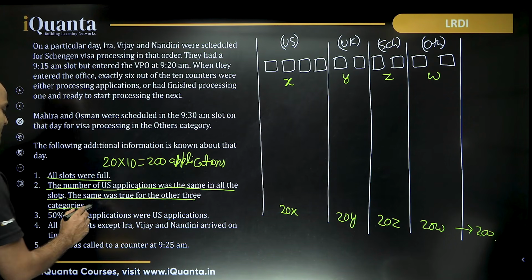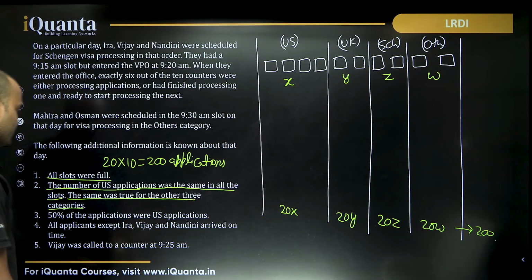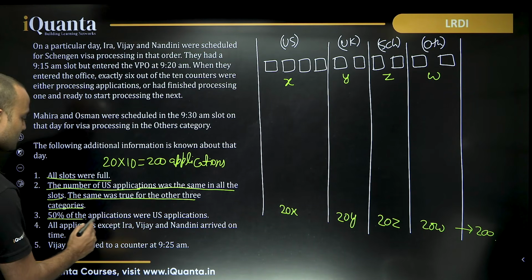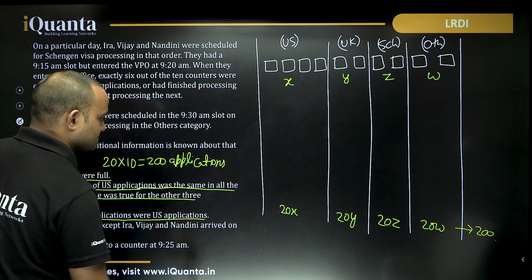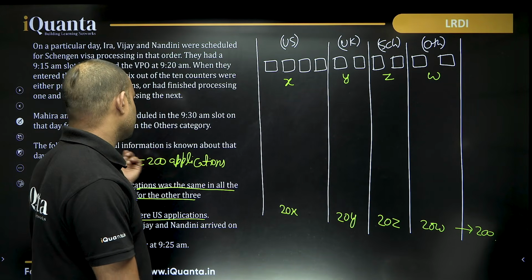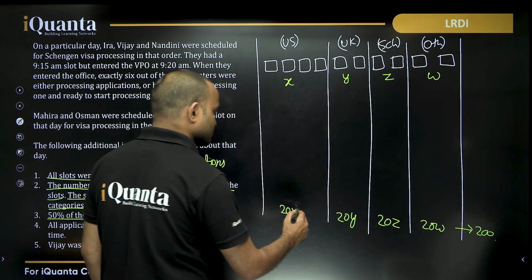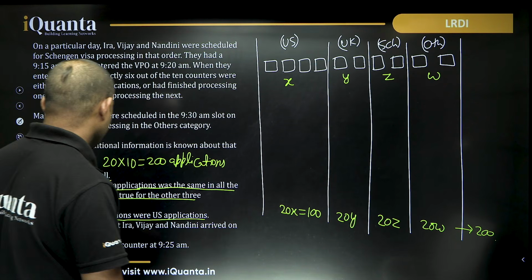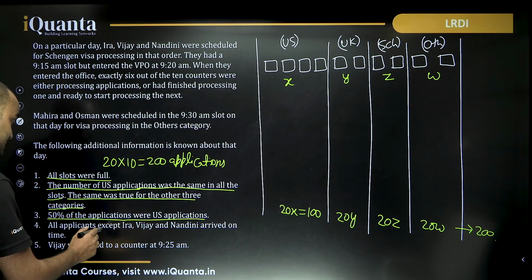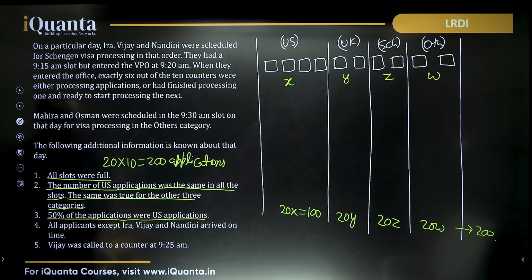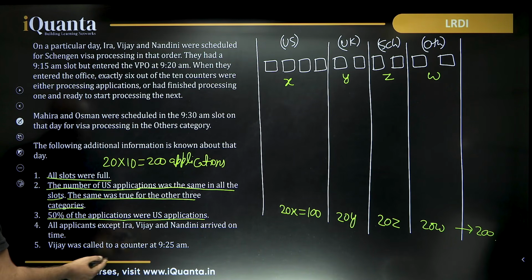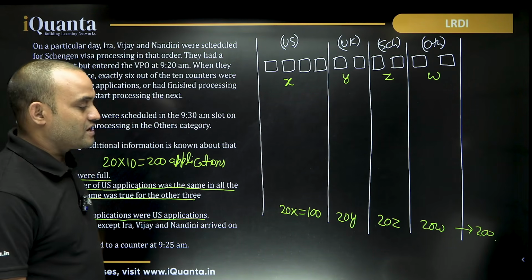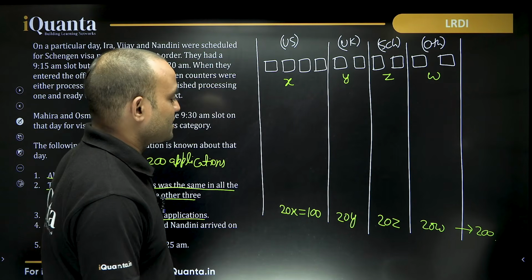Now it says the number of US applications was the same, and the same was true for the other 3 categories as well, that I have written here. 50% of applications were US applications. So the total number of applications is 200, and in case of US, 50% of this is equal to 100. Now it says all applicants except Ira, Vijay and Nandini arrived on time. Vijay was called to a counter at 9:25 am. This is the information given.